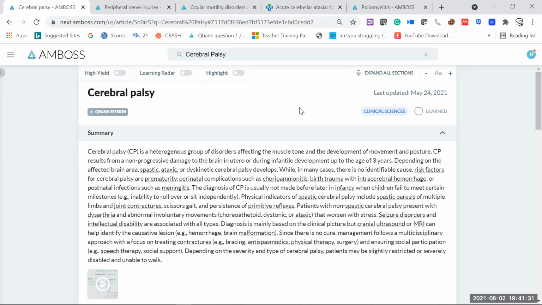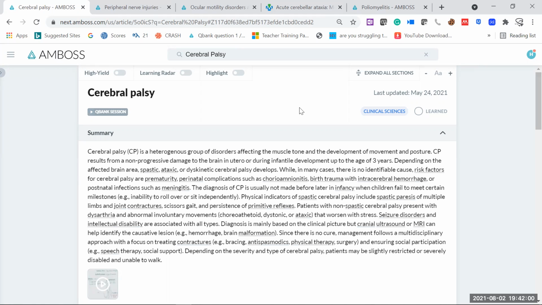So think about it not only from the delivery point of view, not only at the time when the mother is fully dilated and about to deliver. It may occur any time from birth till 3 years of age. It's not only in the uterus during the time of delivery; maybe sometime after delivery, up to 3 years of age, this infant can develop the CP condition. Depending on the affected brain area, spastic, ataxic, or dyskinetic cerebral palsy develops.